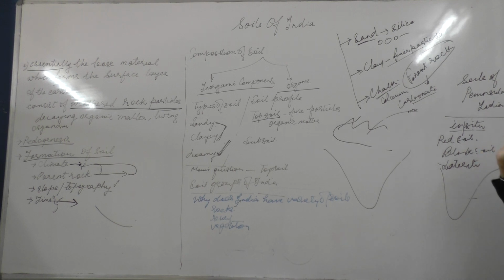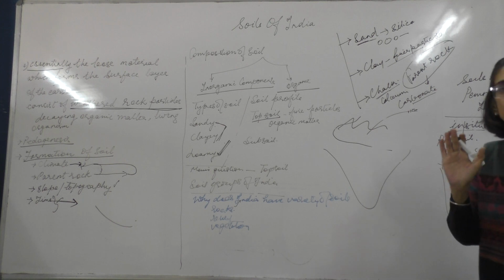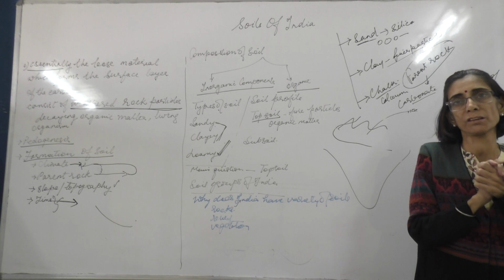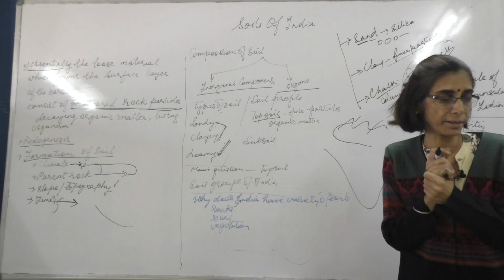Now, we said that the soils of India can be divided into 8 different categories as per the Indian Council of Agricultural Research.